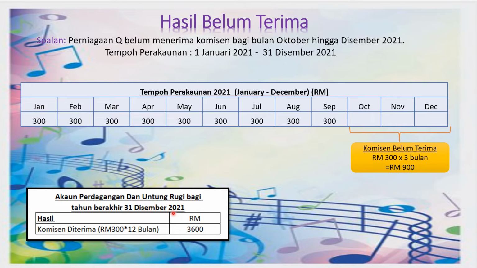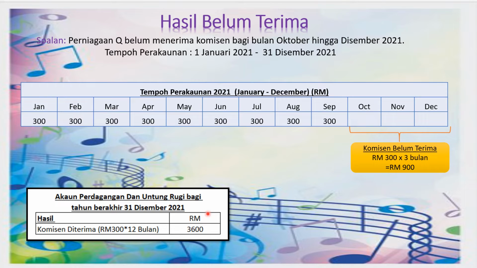Sehingga 31st of December, because you see when you sediakan your Apur also, what are we telling? We are telling akaun perdagangan untung rugi bagi tahun berakhir 31 Disember. So we are supposed to include everything into Apur up to 31st of December. So here it is 3,600.